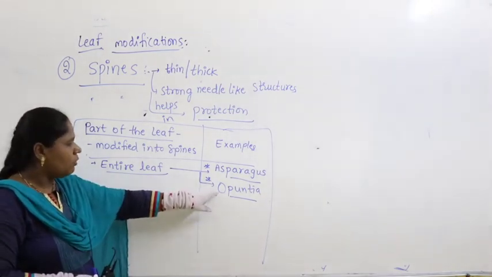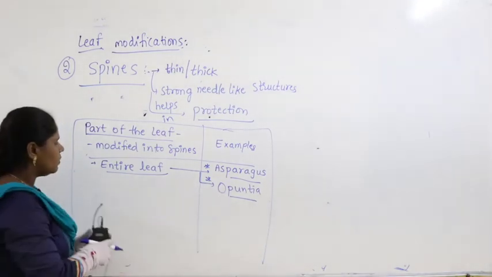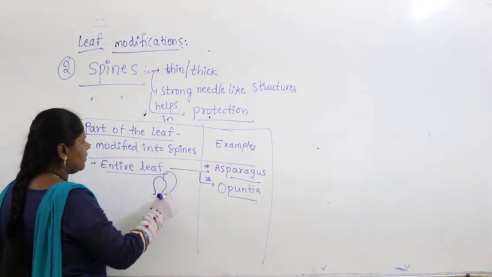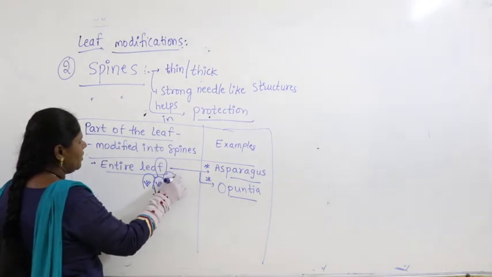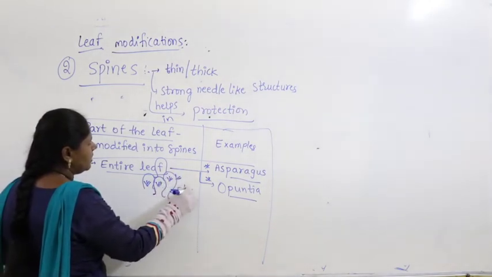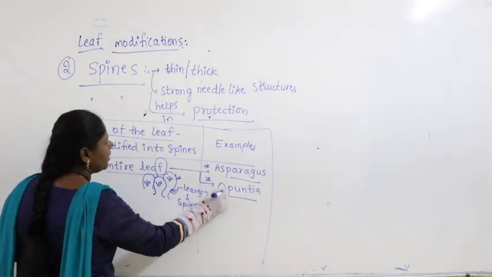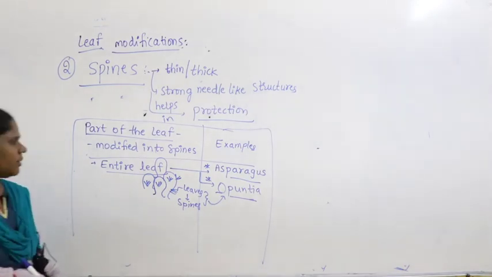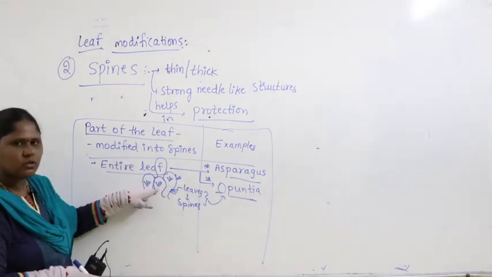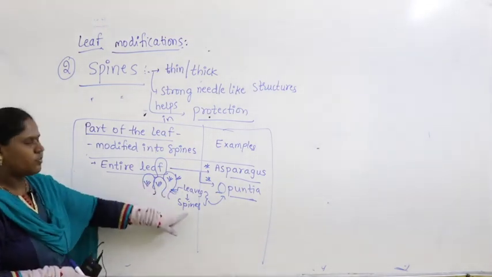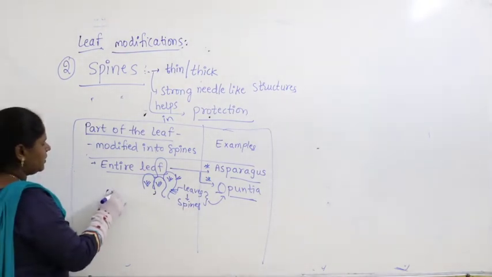Guys, if you remember, we discussed Opuntia in stem modification also, right? There the flattened structure itself is the stem. On the stem, what you find is that leaves are reduced to form spines. So these are leaves. Leaves are modified into what? Spines. Where do you find this type of arrangement? In case of Opuntia. Do you remember, in stem modification we discussed? The stem becomes a flattened fleshy structure where leaves are reduced to form spines to reduce the rate of transpiration. Especially you find this in xerophytes.